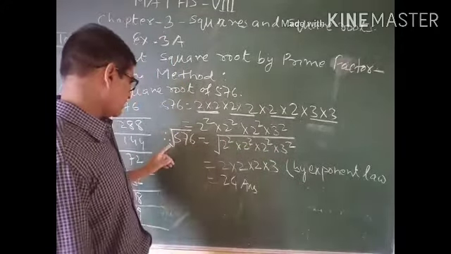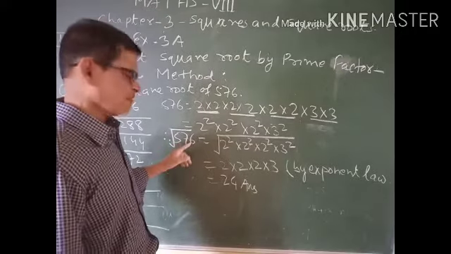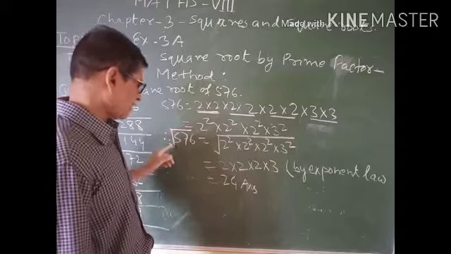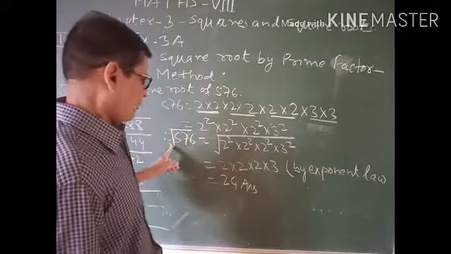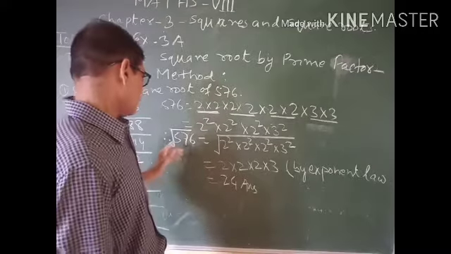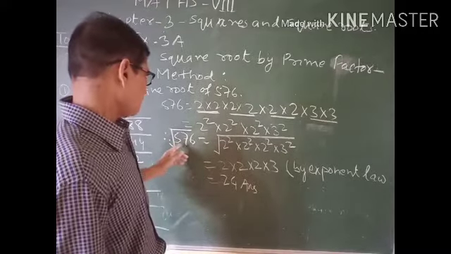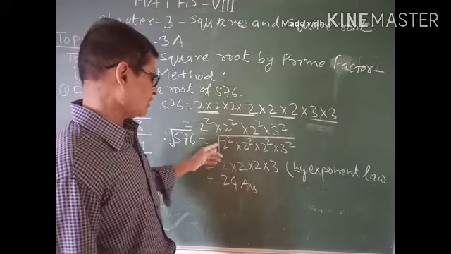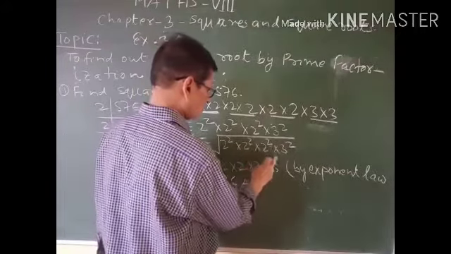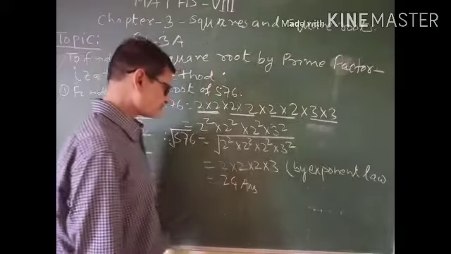Now this is the square root of 576. Apply the square root on both sides. So root 576 is equal to under root 2 square, 2 square, 2 square, 3 square.